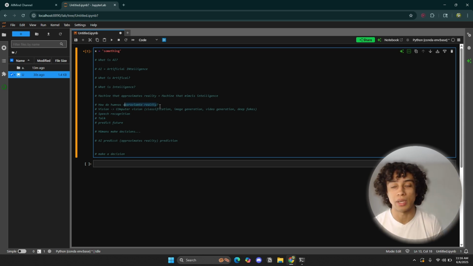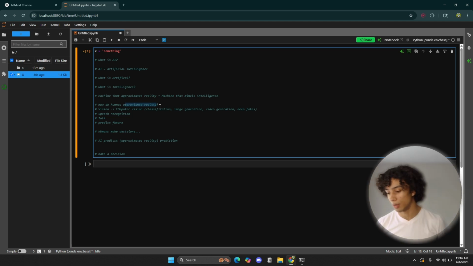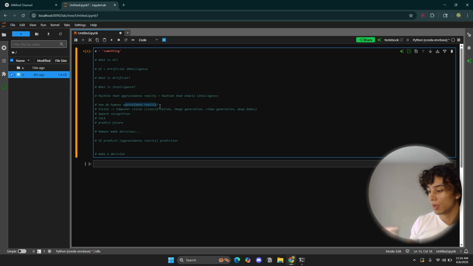Well, we have sight, right? The way that we're able to see is, if I'm looking at this cup right here, it's a pink cup because it's not my cup, it's my sister's cup, so I stole it, but whatever. The light that's coming from this arc thing that is supposed to improve the quality of the video, I guess, is bouncing off the cup and going into my retina.